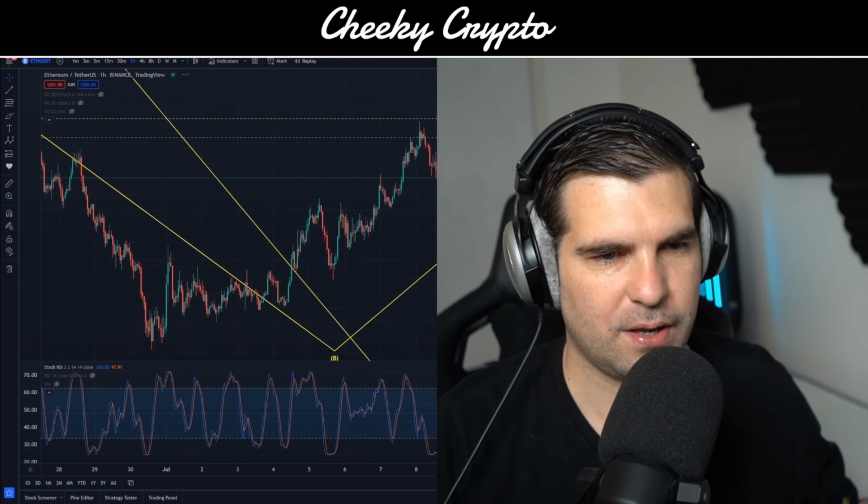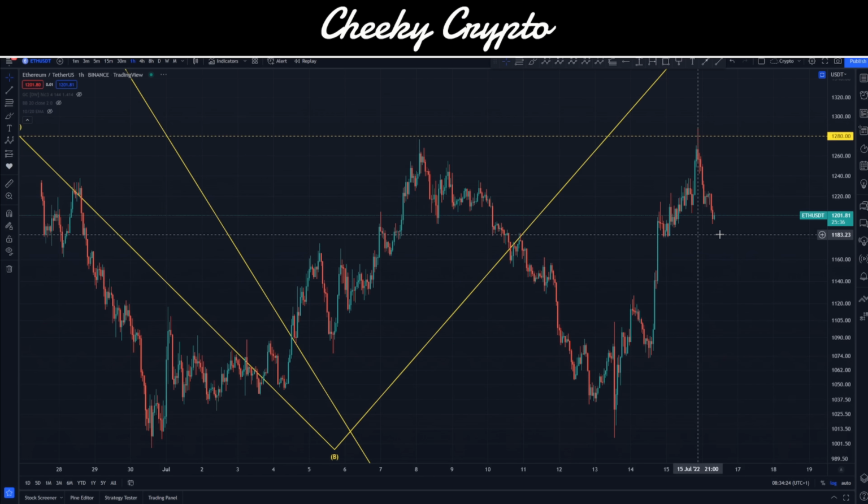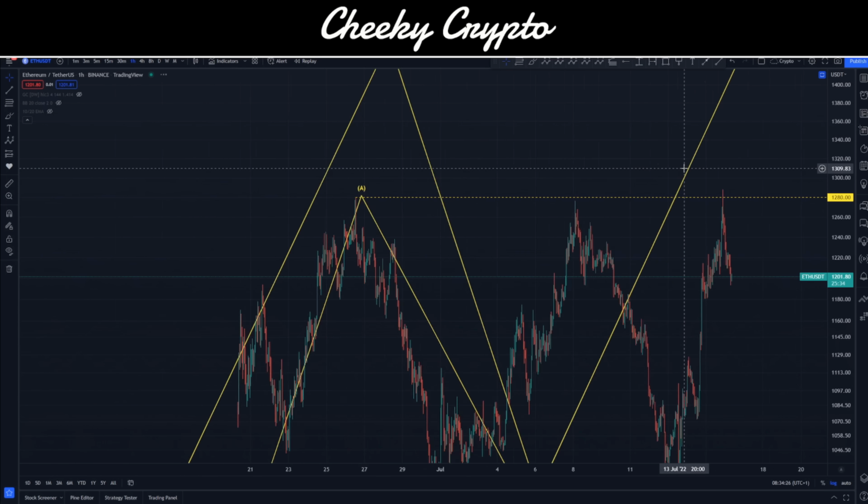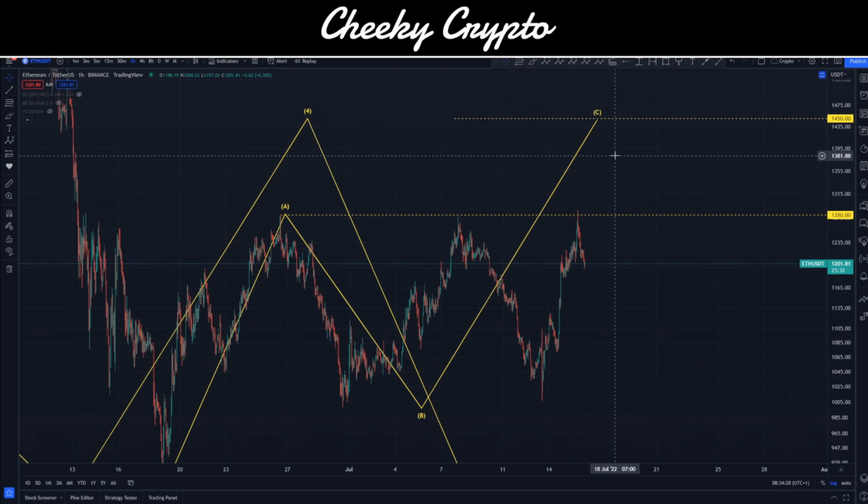Let me bring this up and make this a little bit clearer. Let me just bring this in. So for Ethereum, $1,450 is the most common C wave. It is not a guarantee. Okay, the minimum requirements for this C wave has already been met, and that is going higher than the A wave. So we should be very cautious here.